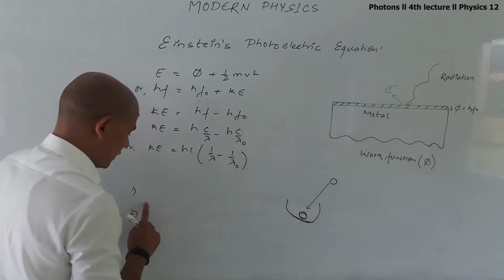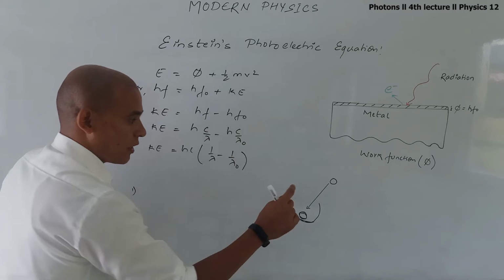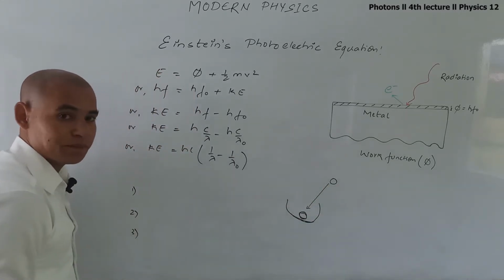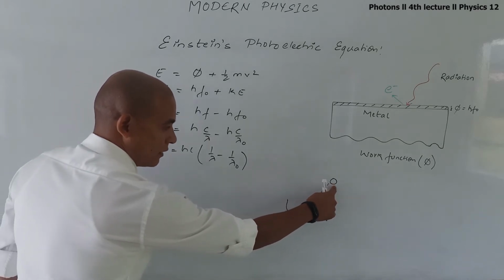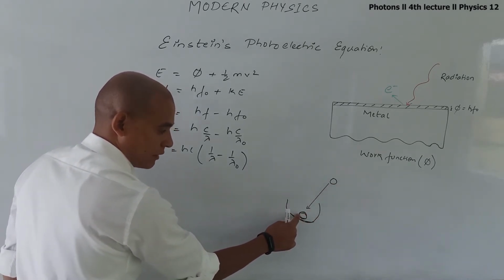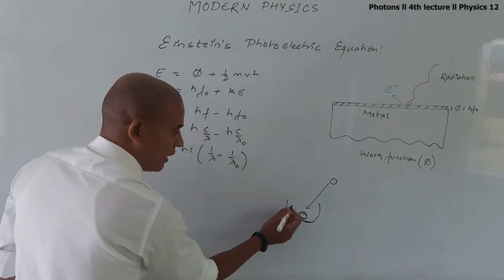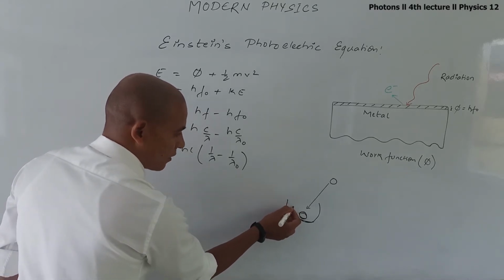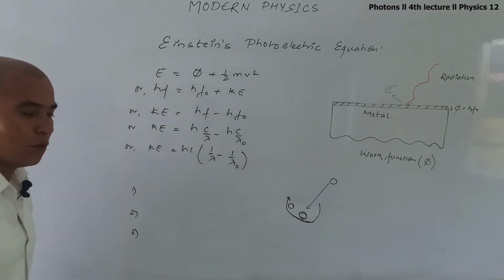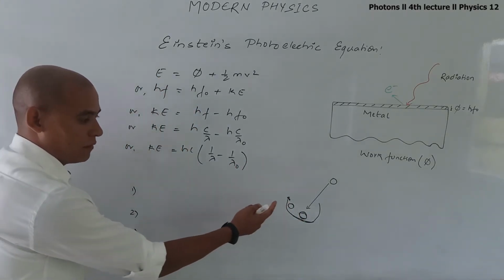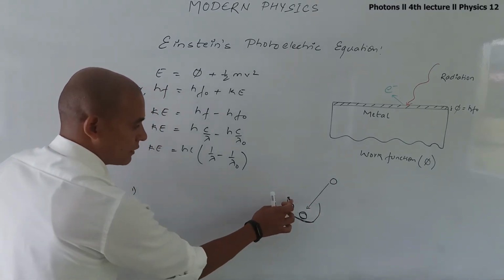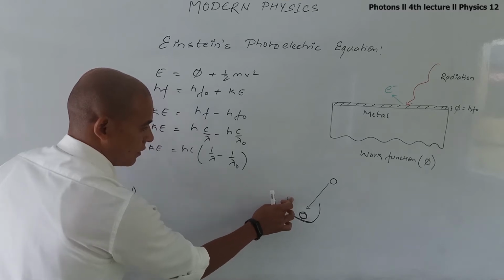So in the first condition, when I strike the marble at the hole with less energy, what happens? This marble will strike the marble that is present in the hole, and it will just vibrate, or it tries to come out of the hole, but it will not be able to come out because the energy of the marble will be very less. This is the first condition.